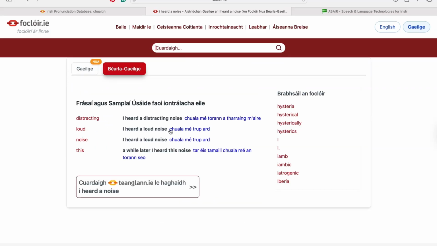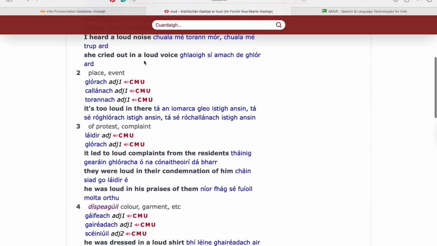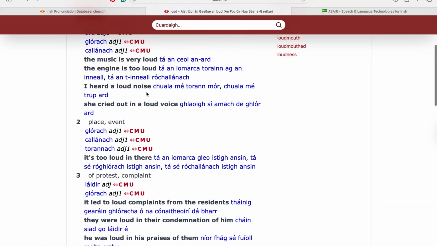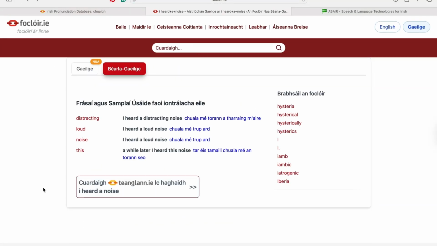So we have I heard a loud noise. Now I would use turn for noise, or you can hear hulamed turn, I heard a noise. So if you click on here, you sometimes get more options. So here, I heard a loud noise, I heard a big noise, I heard a loud noise. So you get loads and loads of different options. It's amazing for sentences. I hope that this video helps you.